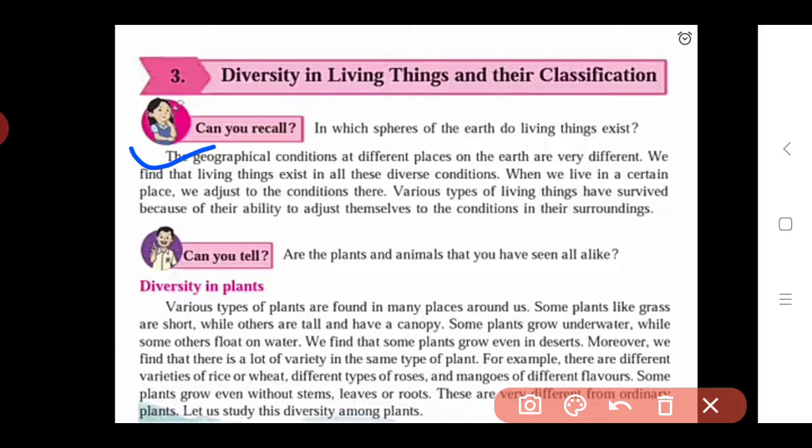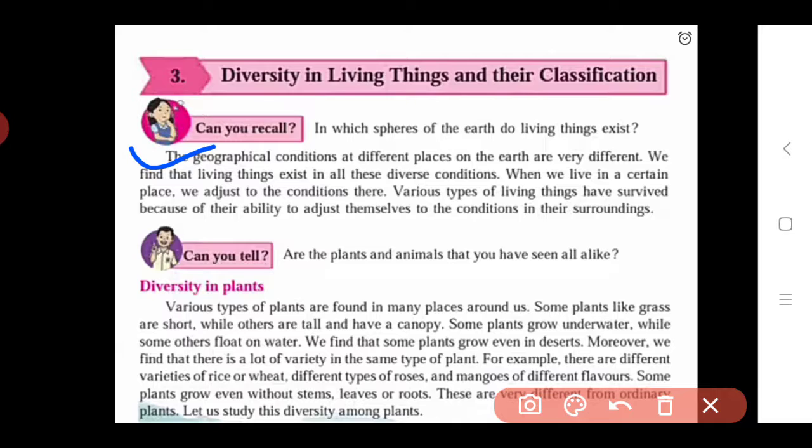According to these conditions they adjust all their habits and lifestyle to this environment. We know that in desert plants, and also in the snowy region, the animals and plants are adjusted to that surrounding, and due to this adjustment they can live in such surroundings.